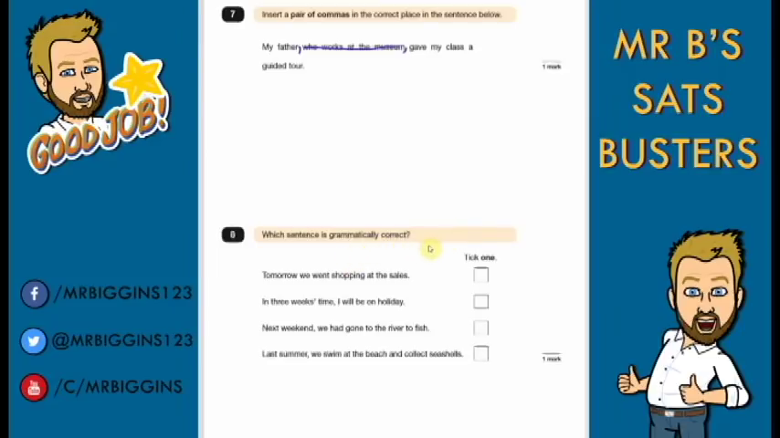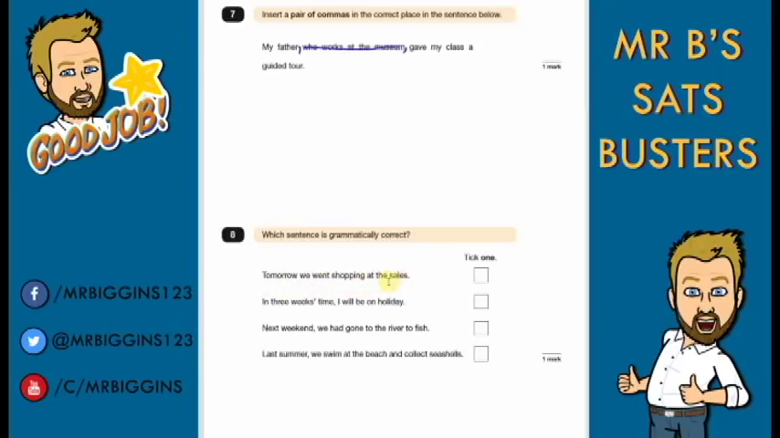Question 8. Which sentence is grammatically correct? Tomorrow we went shopping at the sales. In 3 weeks' time I will be on holiday. Next weekend we had gone to the river to fish. And last summer we swim at the beach and collect seashells. Now this is about asking us about our tenses and making sure we know how to use them correctly.